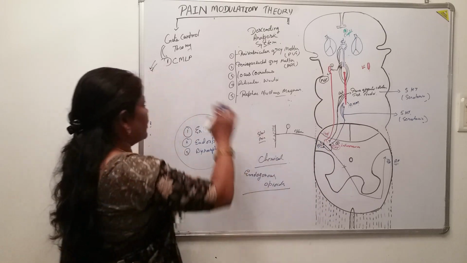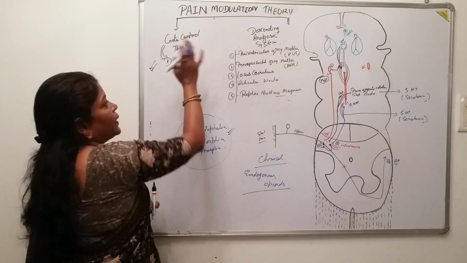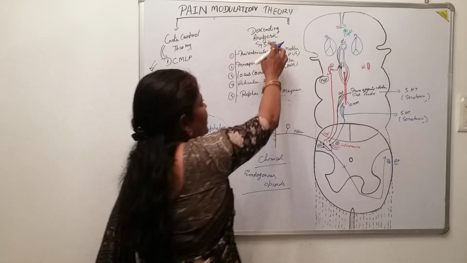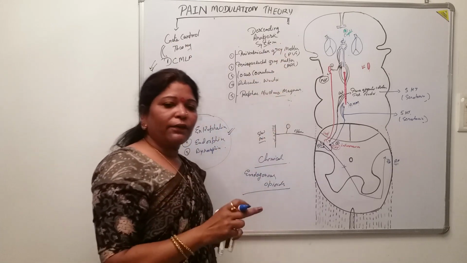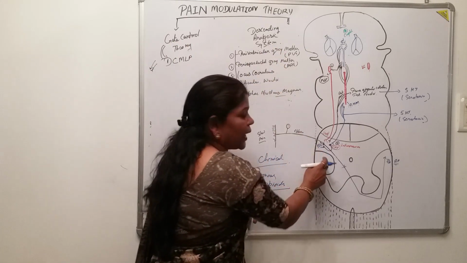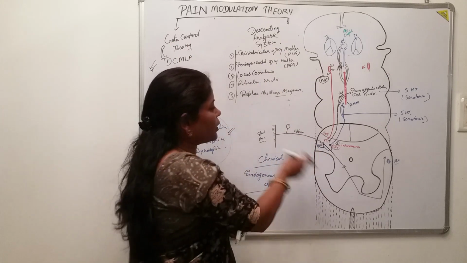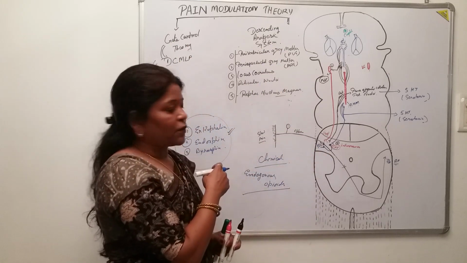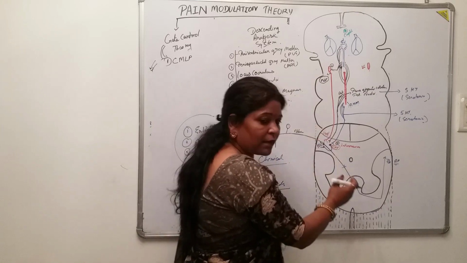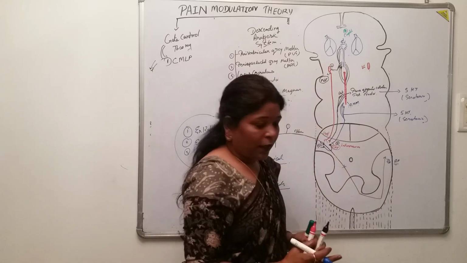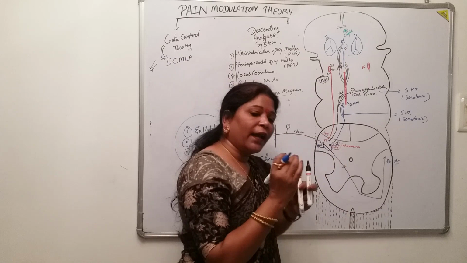That means now you know that both the gate control theory as well as the descending analgesic system are working inside the central nervous system, not outside it. Once the pain sensation comes towards the spinal cord, then only any theory will work.